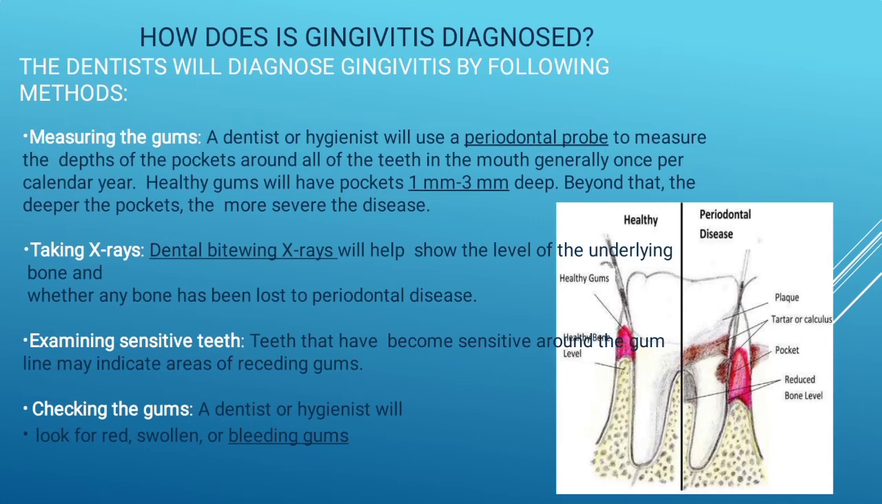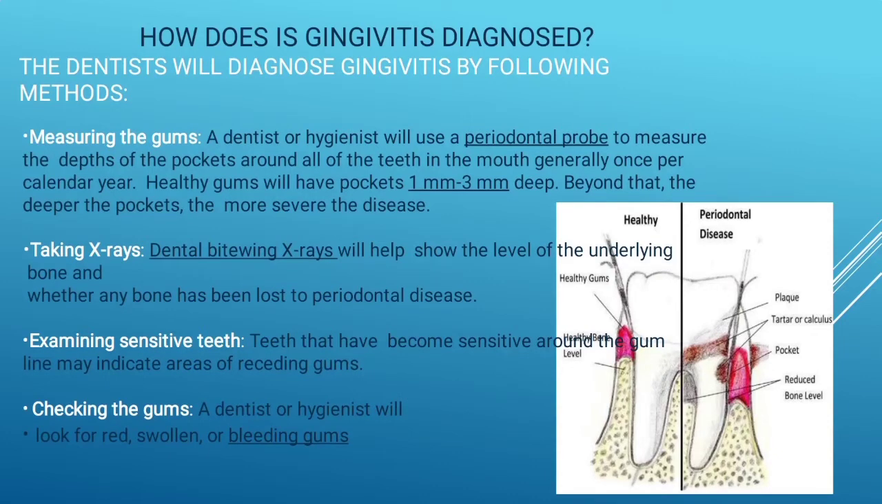Healthy gums will have pockets 1 mm to 3 mm deep. Beyond that, the deeper the pocket, the more severe the disease is. Here the gums are measured using a periodontal probe. So what is a periodontal probe? It's an instrument commonly used by dentists. It's usually long and thin, and it is used for measuring the gum. So it is diagnosed by the periodontal probe.